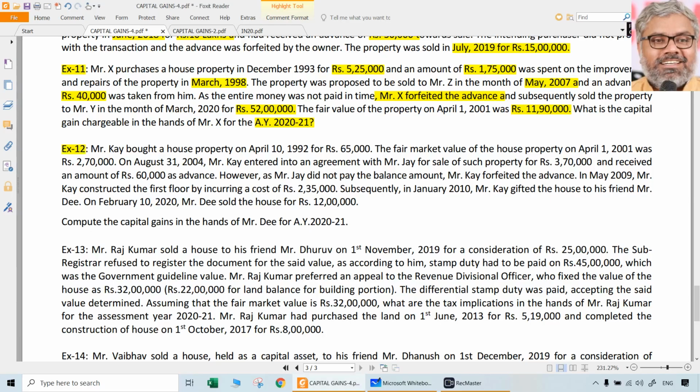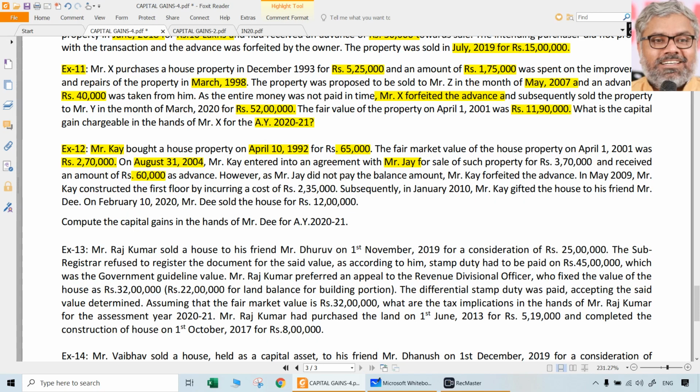Read it carefully. Mr. K bought a house property in April 1992, much before 2001, for 65,000. That is the original purchase price. The fair market value of the house property on 1/4/2001 was 2,70,000. Okay, that's fine. On August 31st, 2004, K entered into an agreement with Mr. J for sale of such property for 3,70,000, which is useless, and received an amount of 60,000 as advance.